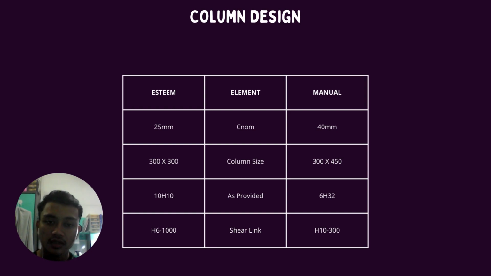Then for As provided, we calculated and got 6H32, which is 4,830 millimeters square, and for Esteem 10H10. For the shear link, we calculated and got H10 at 300 center to center, and for Esteem H6 at 1000.